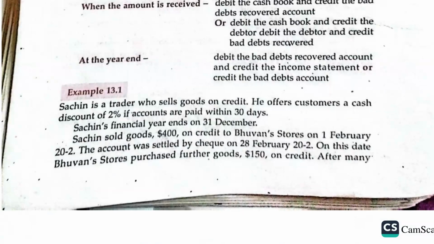He sold goods worth $400 on credit to Bavans Stores on 1st February, let's say 2022. The account was settled by check on 28 February 2022. On this date, Bavans Stores purchased further goods, $150 on credit.